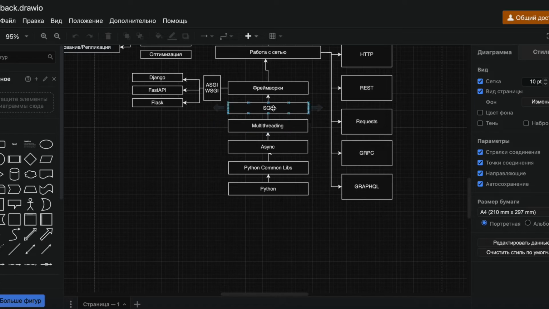Next, SQL. I have advanced material on SQL, which you can check out on my Telegram channel, but nowadays you can't get by without it. Of course, working with databases goes without saying.